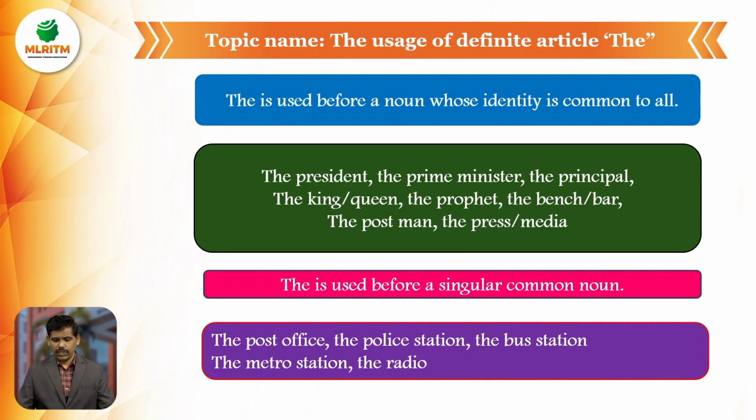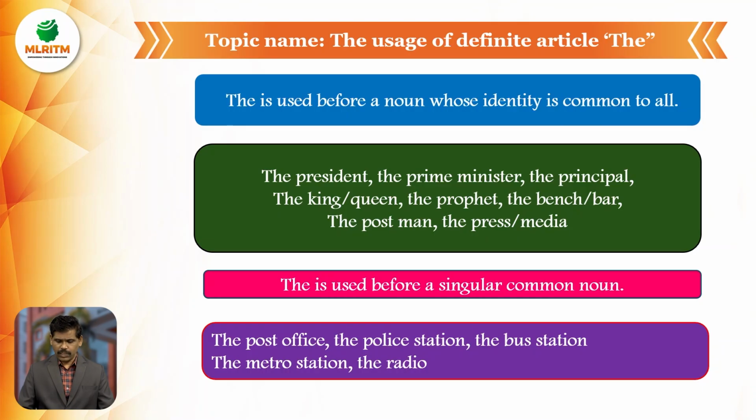The is used before a noun whose identity is common to all. Example, the president, the prime minister, the principal, the king, the queen, the prophet, the bench or the bar, the postman, the press, the media. So we can use it where the identity is common to all. Example, the president of the country, only one person. The prime minister, in the same way, the principal, of an institution.